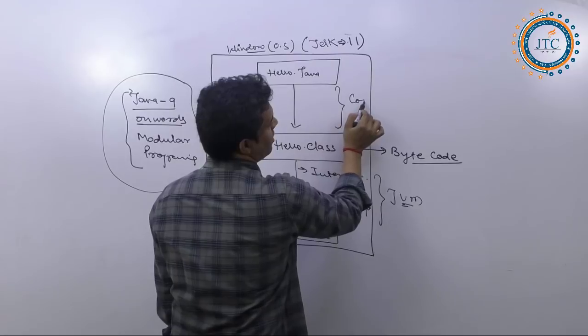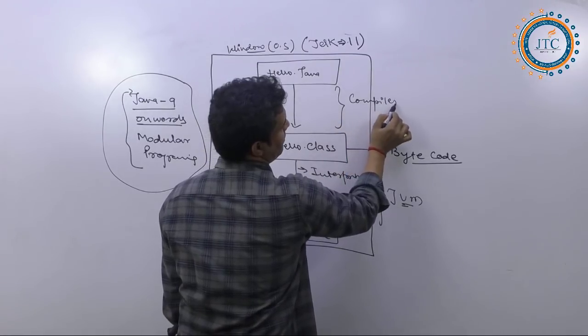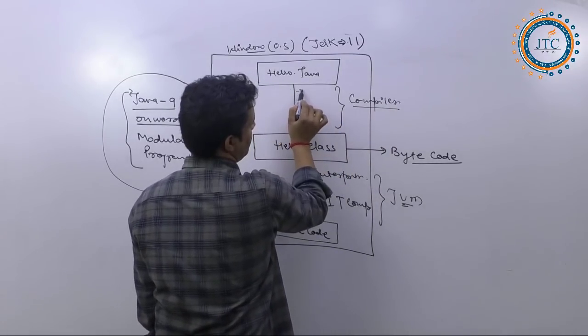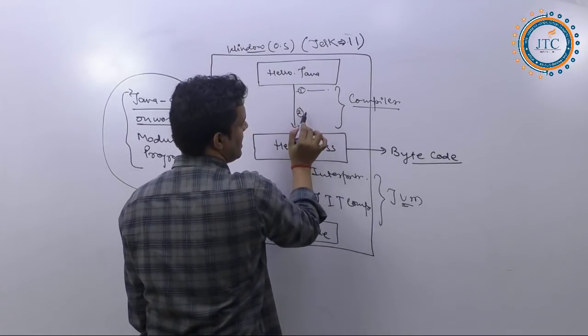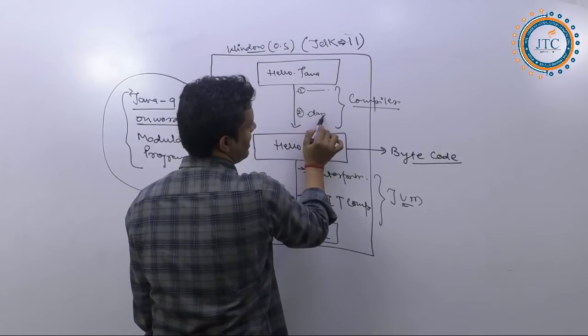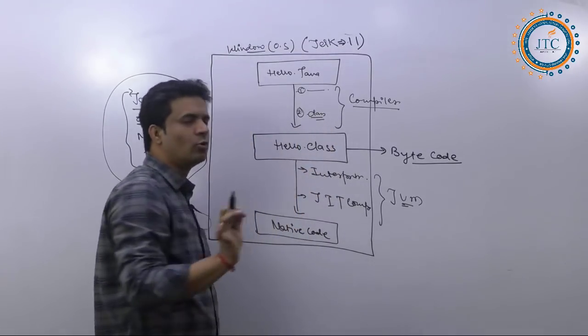Next, a concept called the compiler is responsible for two things especially: it checks the syntax of the language first and generates the .class file, or you can say the byte code.